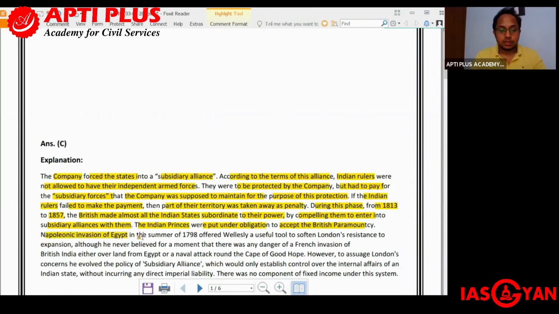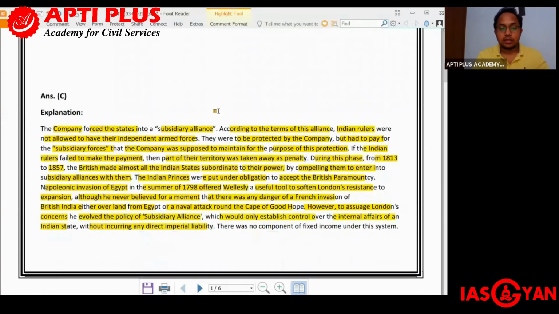Napoleonic invasion of Egypt in the summer of 1798 offered Wellesley a useful tool to soften London's resistance to expansion. Although he never believed for a moment that there was any danger of a French invasion of British India, either over land from Egypt or a naval attack around the Cape of Good Hope. However, to assuage London's concerns, he evolved the policy of subsidiary alliance, which would only establish control over the internal affairs of an Indian state without incurring any direct imperial liability. There was no component of fixed income in this particular system.